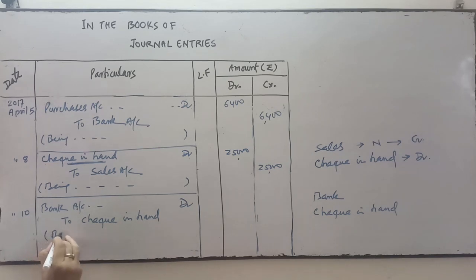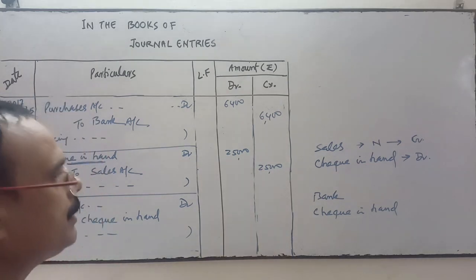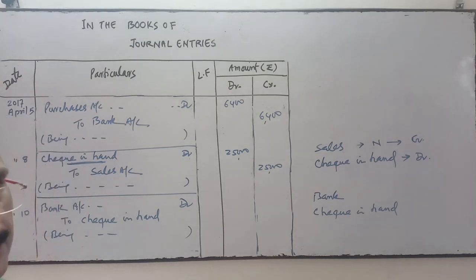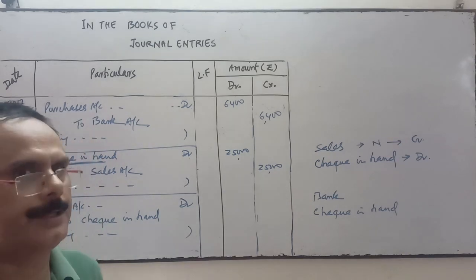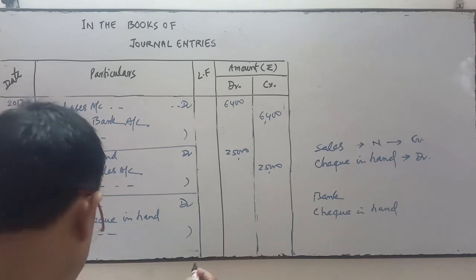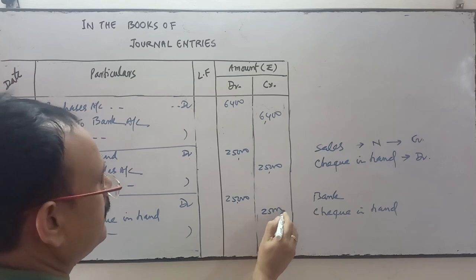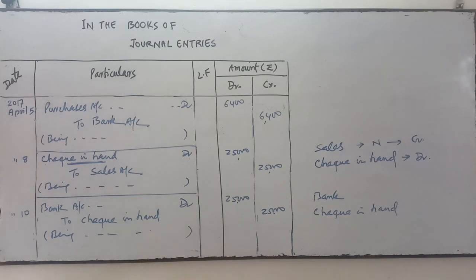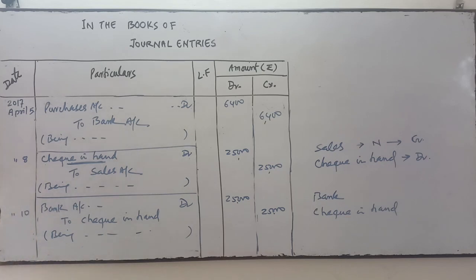Okay, so what do you write in narration? Being check deposited into bank which was received on April 8. You write it in narration within brackets. So amount is how much? 25,000. This check was deposited, so 25,000 is debit in front of bank, and check in hand will be credited by 25,000. You write the narration, being check deposited which was received on 8th April.